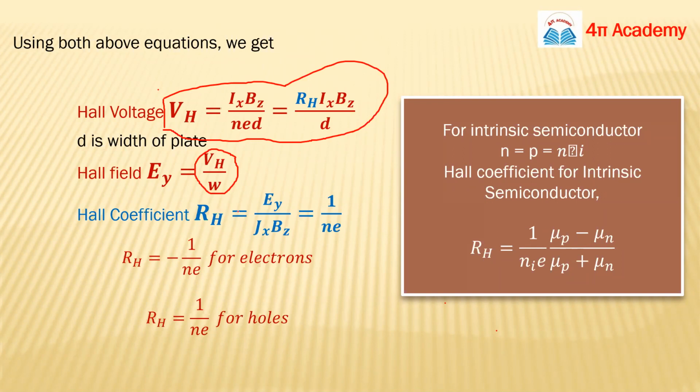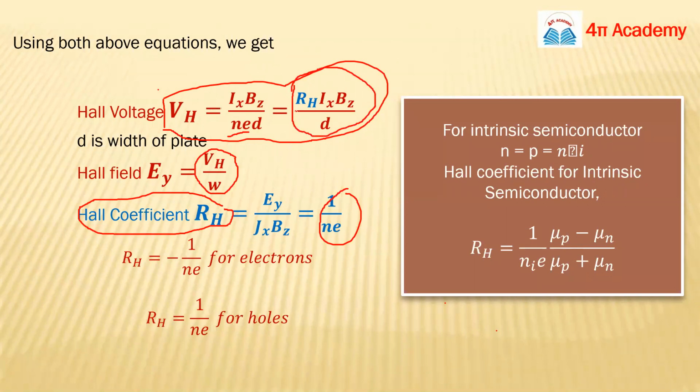And also you can calculate a very interesting thing, that is the Hall coefficient, which is basically 1 upon nE. The magnitude of this term is 1 upon nE, and you can replace this term by RH. So your formula for Hall voltage can also be calculated in terms of this Hall coefficient RH. From this relation you can also say that RH will be Ey upon Jx Bz. And what is this Jx? It is the current density, so Jx is nothing but Ix upon d.